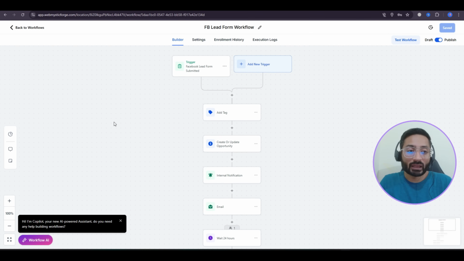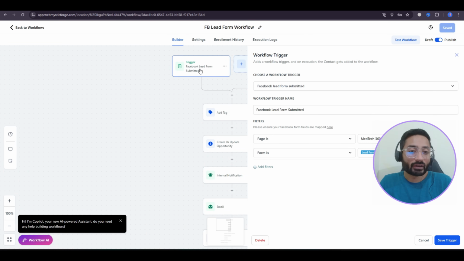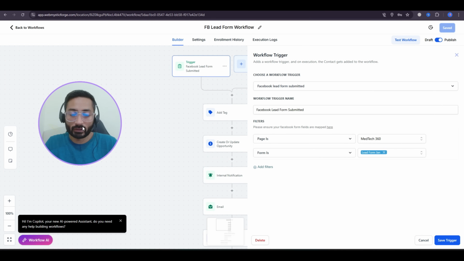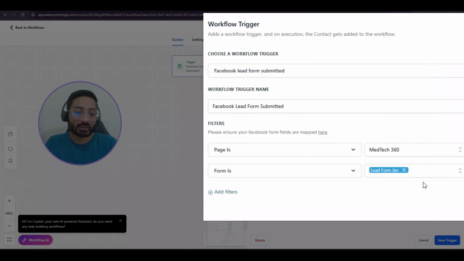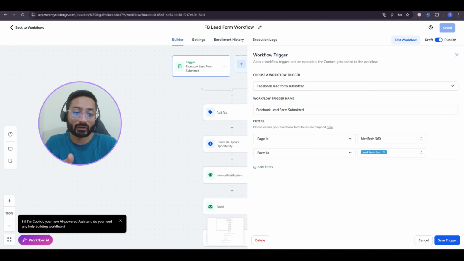It happens automatically every time. We don't need to run it or check it every time. It does all the work automatically. So what we have done here, we created a trigger which says that you need to find a page which is connected to this form, and we have selected exactly the correct form here.